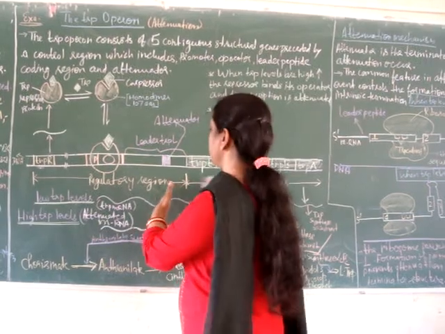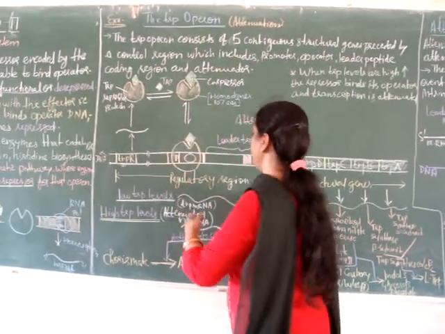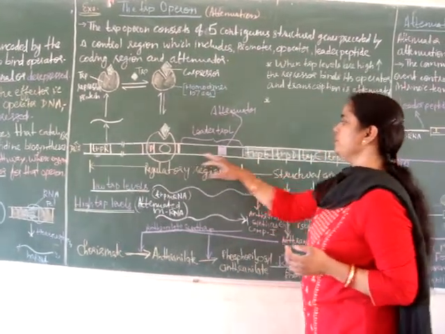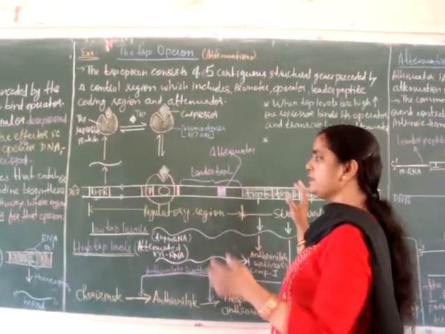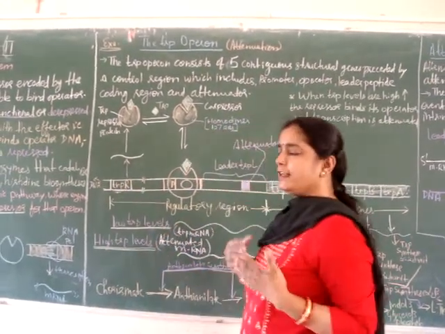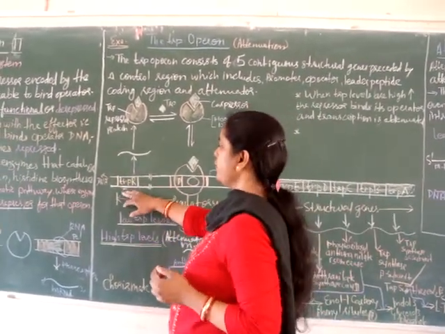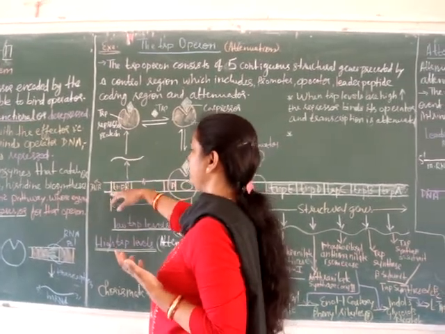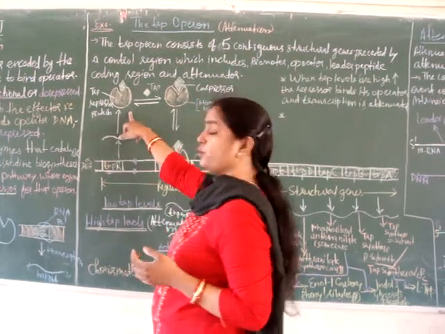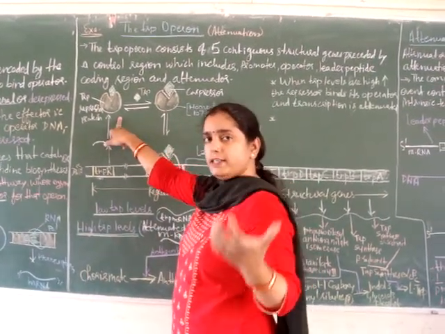Upstream of these structural genes, a regulatory region is there, which is made up of the promoter operator region, and the leader peptide region is present between the promoter operator and the structural genes. Towards upstream of the promoter operator region, the trpR gene is there, and it is responsible for the expression of the repressor protein, which is present in inactive form.